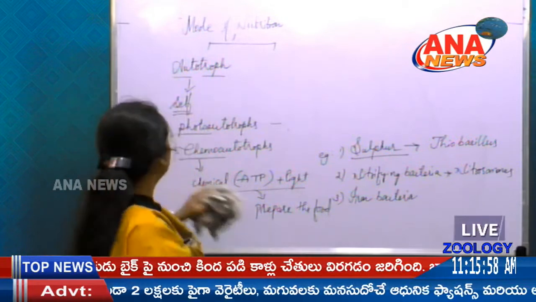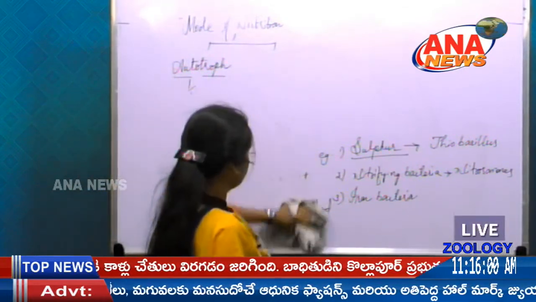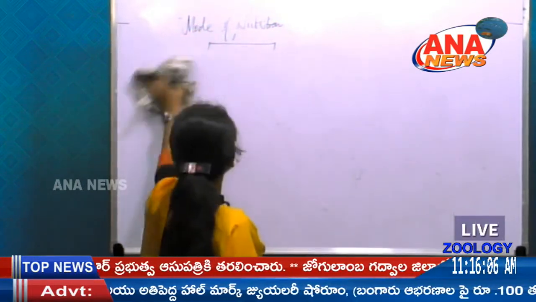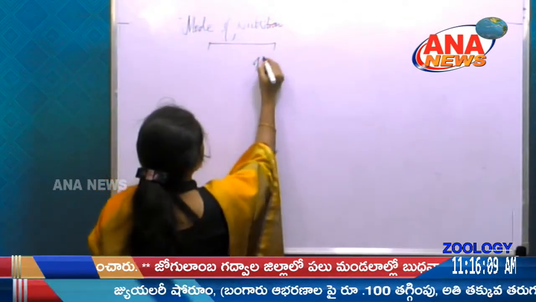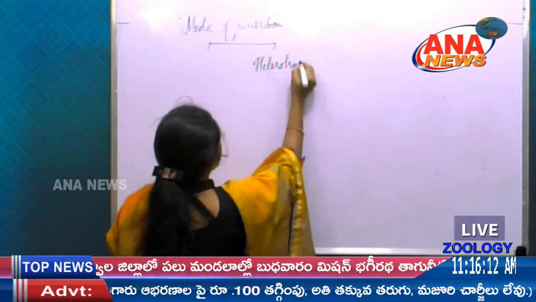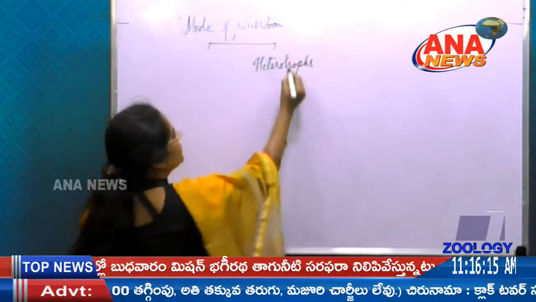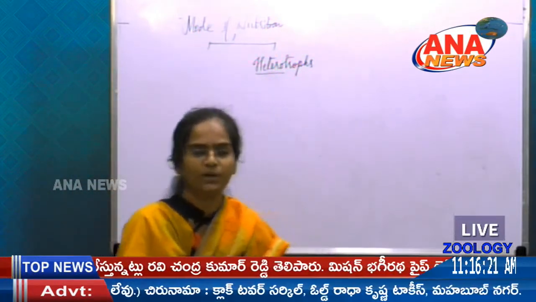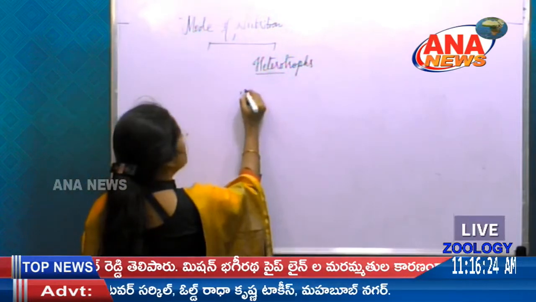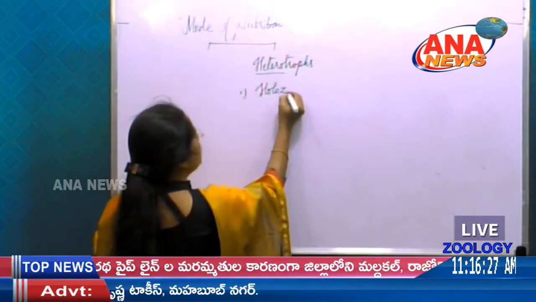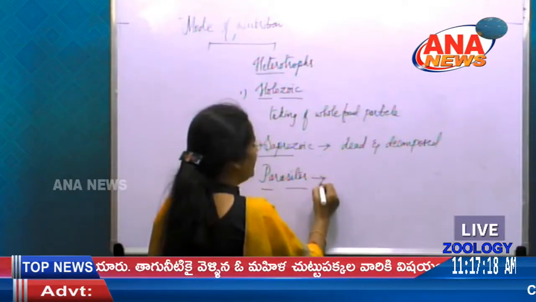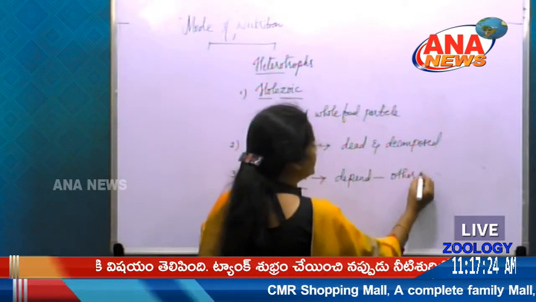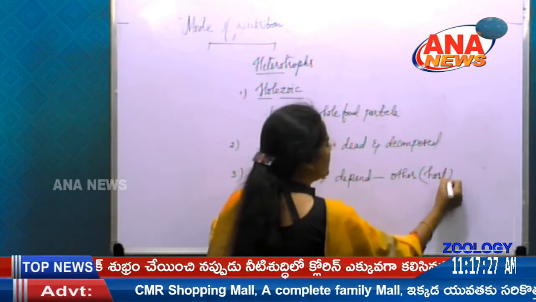So next mode it is the second type, heterotrophs. So hetero, they don't have the capability to prepare their own food. So they go for the other options. So it may be, first type it is holozoic, nothing but they depend totally on other organisms. So this other organism we can call it as host.